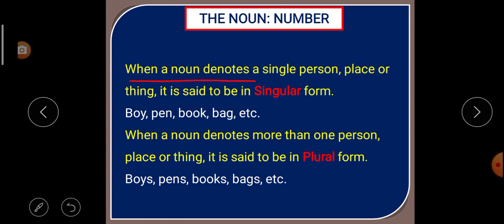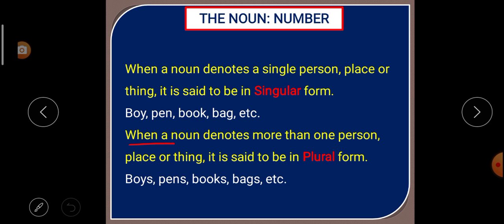When a noun denotes a single person, place or thing, it is said to be in singular form. Understood? When a noun denotes a single person, single place or single thing, it is said to be in singular form. Example: boy, pen, book, bag, etc. So here in this example, we notice that these all nouns are pointing to a single person, single place or single thing. So that's why it is said to be in singular form.